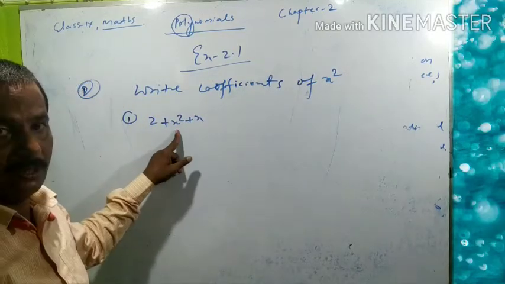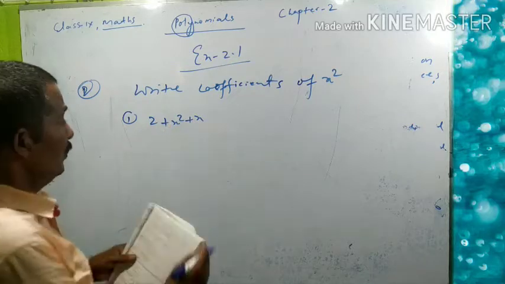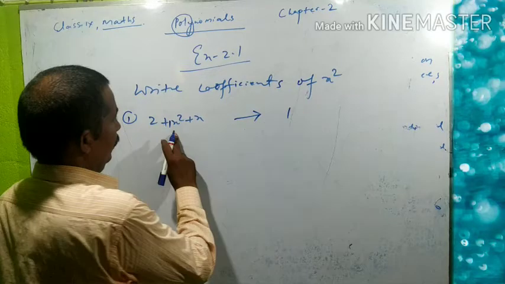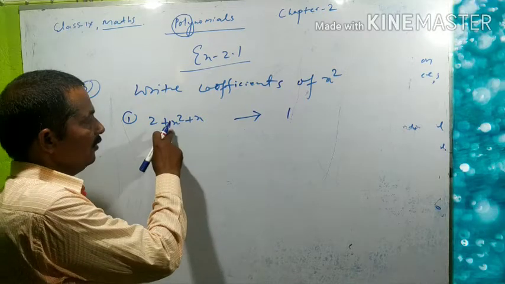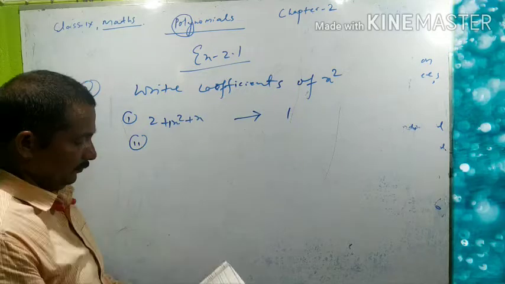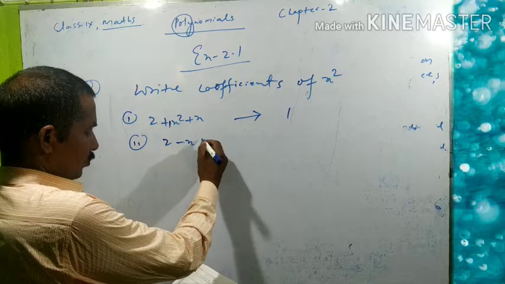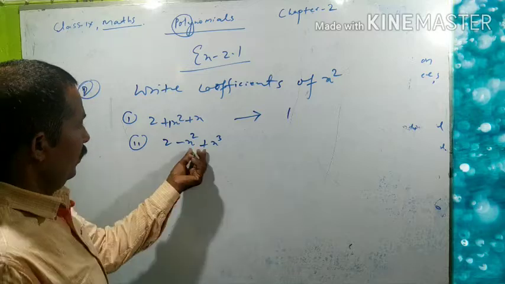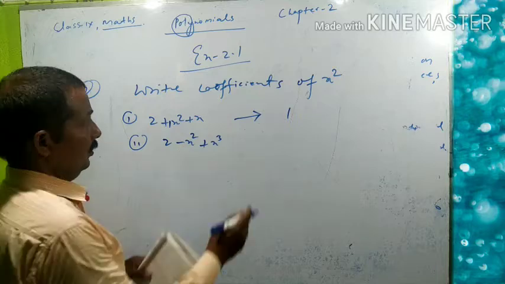Here is x square. The numerical factor of x square is what? No number is here, which means 1 can be written here. So answer will be 1. 1 is the coefficient of x square, meaning the numerical factor of x square is 1. So 1 is the coefficient. 2 number, 2 minus x square plus x cube. Look here, numerical factor of x square is what here? Minus 1. Minus 1 will be here.